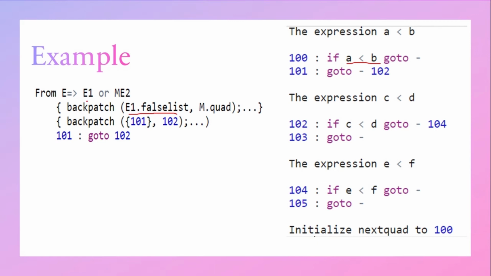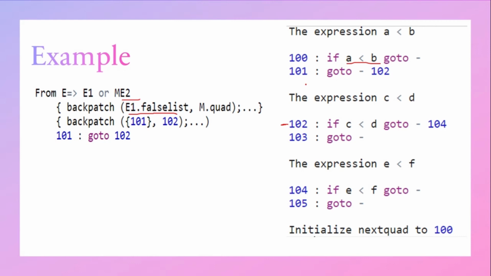Okay. So first we will check expression 1. If expression 1 is true, that's all. It's over. We have obtained an answer. There is no need to check expression 2. Whereas if expression 1 is false, then definitely we will go and check expression 2. Right. So what does E1.falseList contain? E1.falseList should contain the position of expression 2. So where does expression 2 begin? Expression 2 begins in 102.